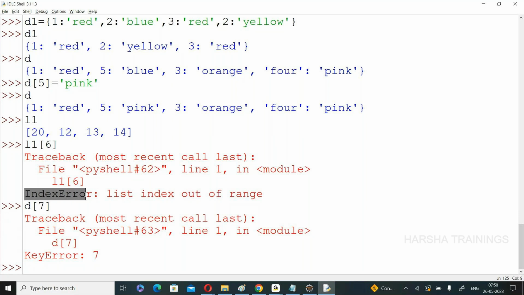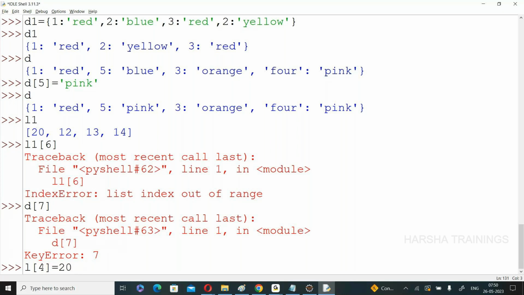Now, again move back to the list. L of some 6 is not available. So L of 6 is equal to some 20. I want to insert the value 20 at the 6th position. It is also not possible. Even 6, ignore 6, 0, 1, 2, 3. Right now, write the next one, 4.